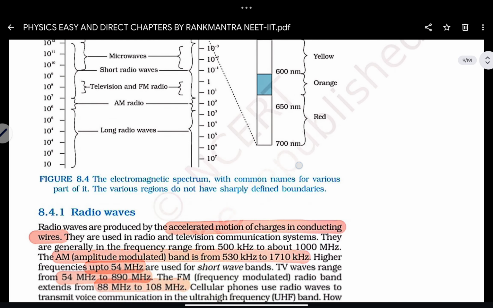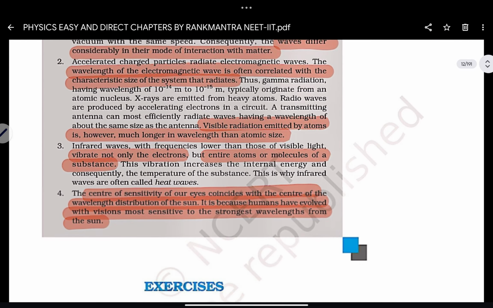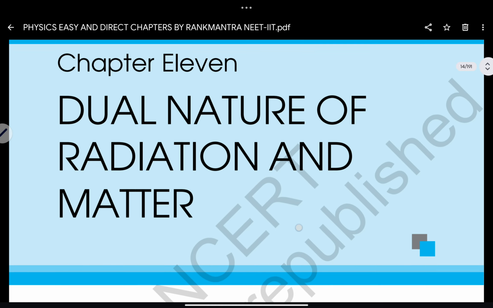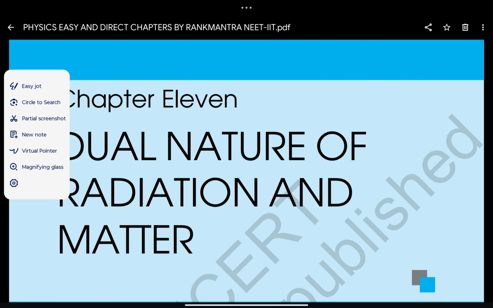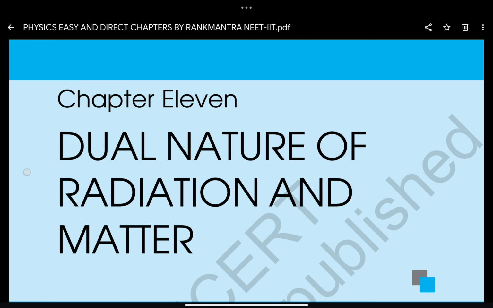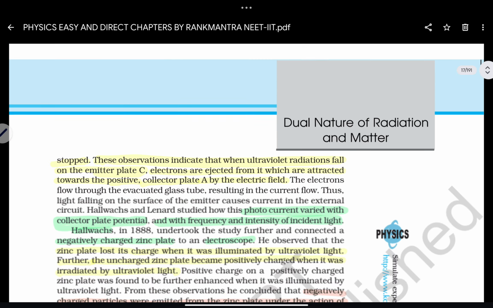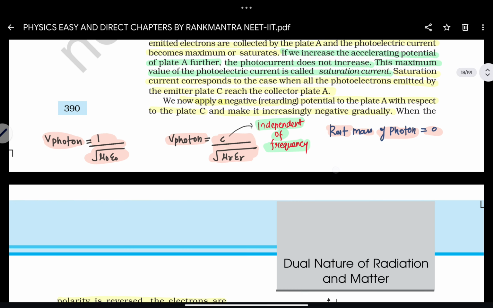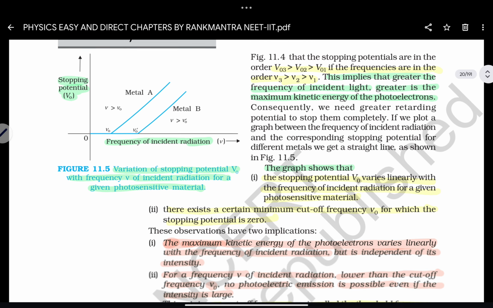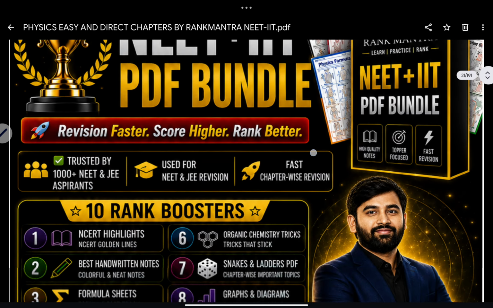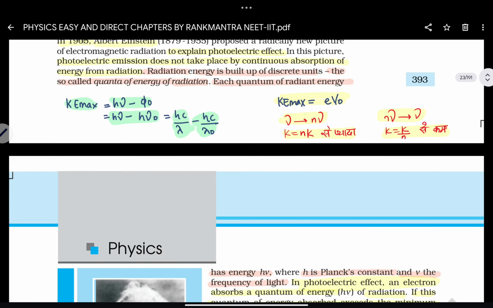Same way, if I go a little further down, look into the second chapter, that is dual nature of radiation and matter. The second most theoretical chapter from which theory based questions can be asked in an exam is dual nature of radiation and matter. Even in this chapter as well, I have given all the beautiful NCERT highlights which have already been tested, which can be tested. Direct same lines are taken out in the exam papers. So don't miss this biggest opportunity.